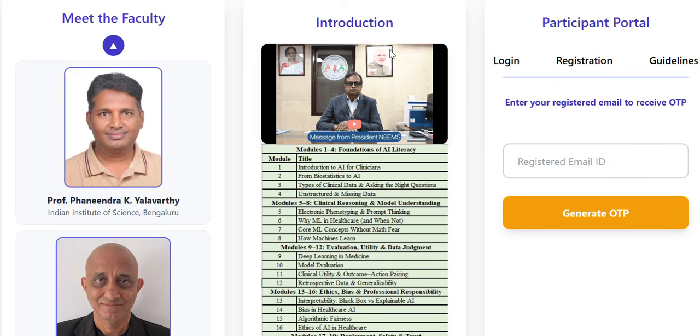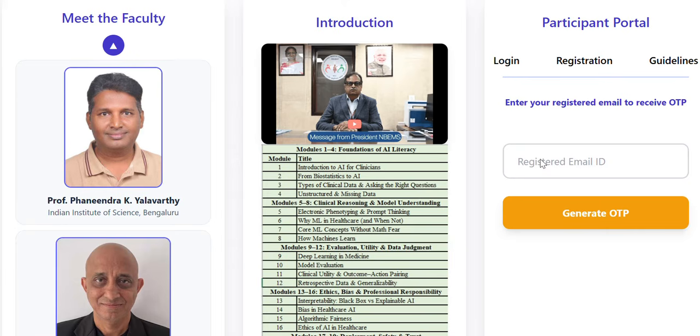Everyone, once you go into the link which is mentioned in your WhatsApp group or channel, you will come to the notice that there will be three options in front of you. If you are going for the registration, then this is for you. If you are looking for the login page, then click here and directly mention your registered email address which you have already provided to the NBMS.